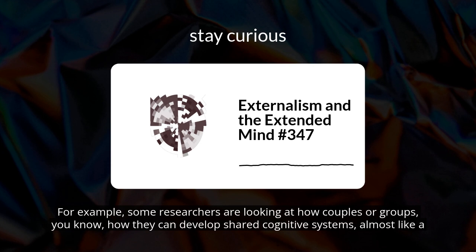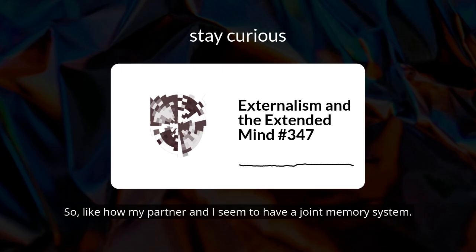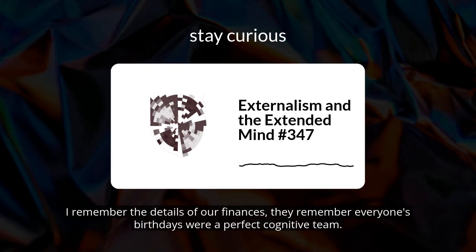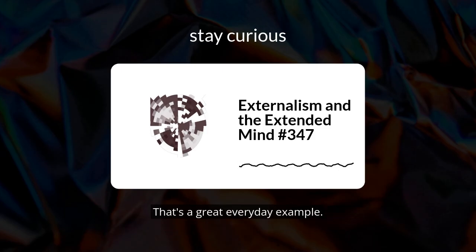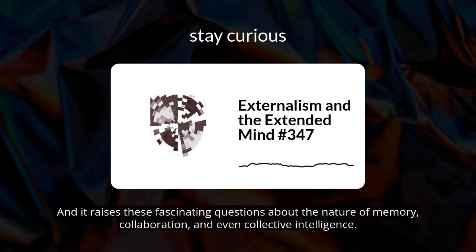For example, some researchers are looking at how couples or groups can develop shared cognitive systems, almost like a collective extended mind. So, like how my partner and I seem to have a joint memory system. I remember the details of our finances, they remember everyone's birthdays. We're a perfect cognitive team. That's a great everyday example. It suggests that the boundaries of individual minds can become really blurry in social contexts. And it raises these fascinating questions about the nature of memory, collaboration, and even collective intelligence.